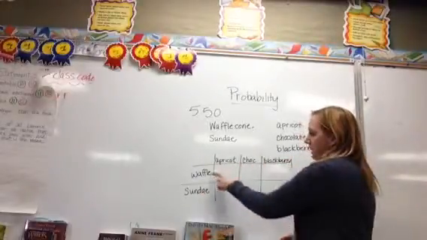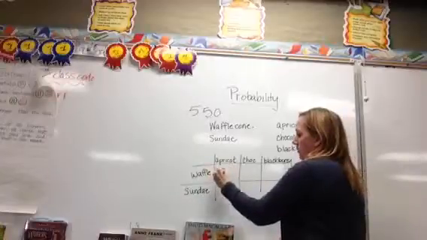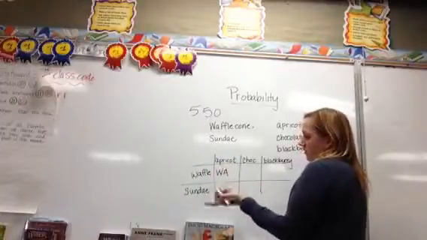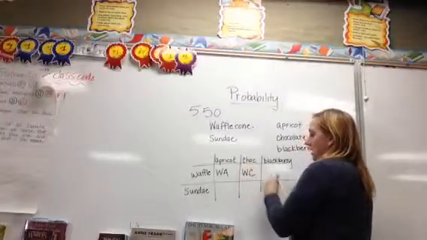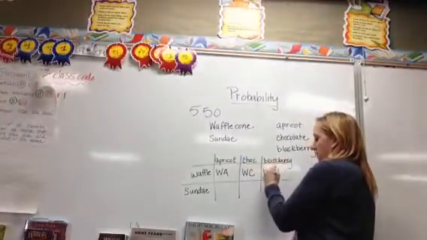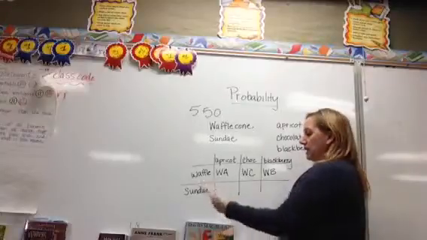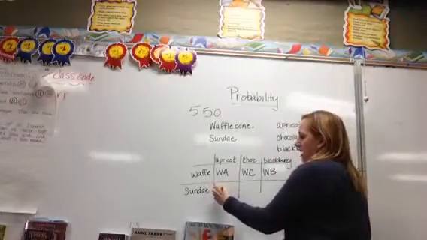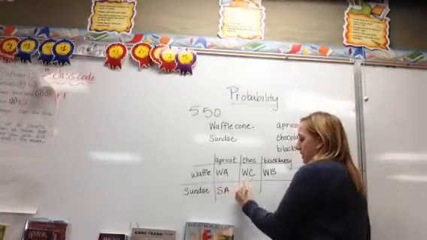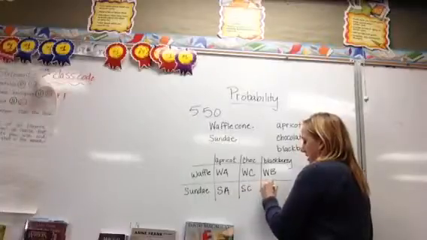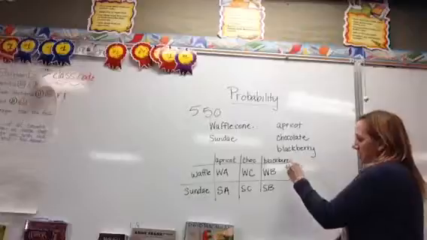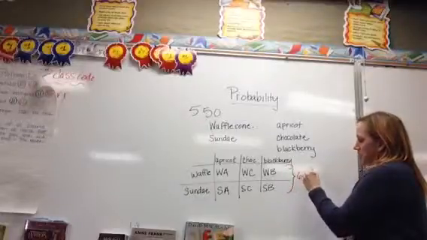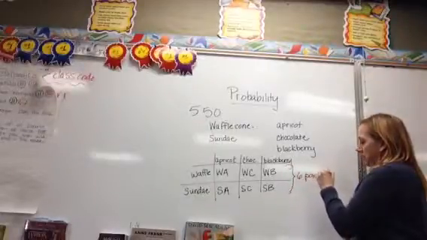So what his options are, he could have apricot on a waffle cone, so waffle cone apricot. He could have chocolate on a waffle cone. He could have blackberry on a waffle cone. Or he could have it in a sundae in a cup. So he could have sundae apricot, sundae chocolate, and sundae blackberry. So what this table tells me is that I have 6 possibilities altogether.